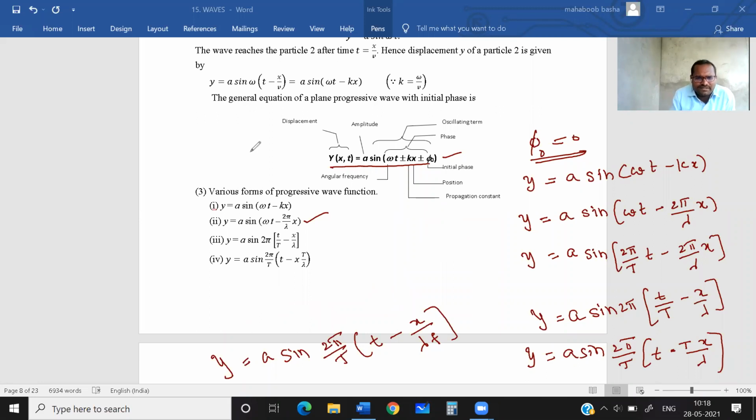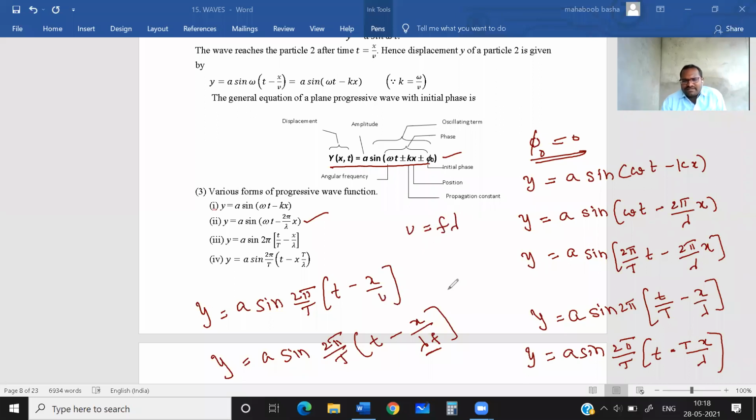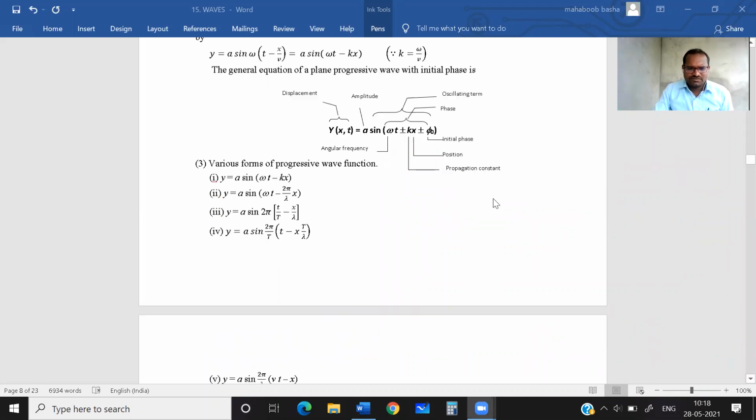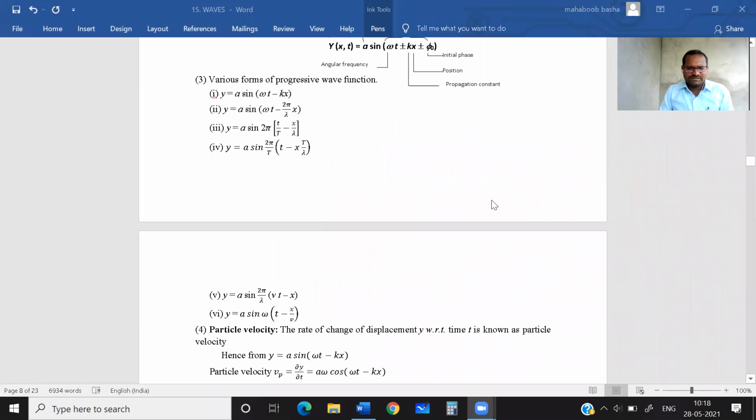This equation still we can write like this. y is equal to a sin 2 pi by T into t minus x by, what is lambda into f? It is nothing but v. Do you know? Yes, v is equal to f lambda. So we can write this. This is also another format. Is it clear, students? Here it is, the format which I have shown: a sin 2 pi by T into t minus x by v. Yes, 2 pi by T is omega.